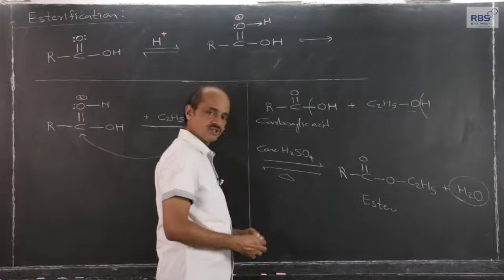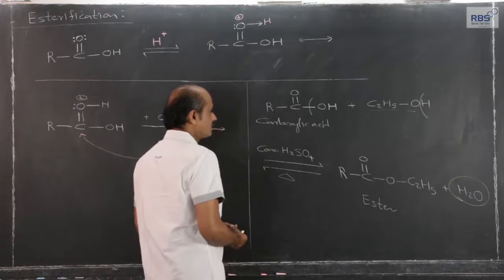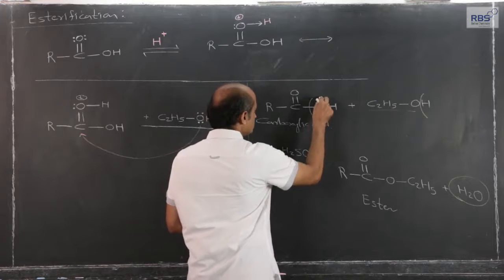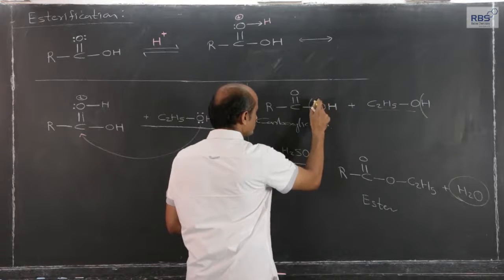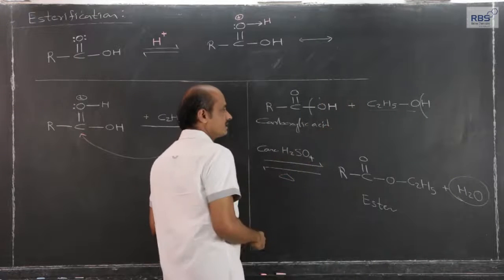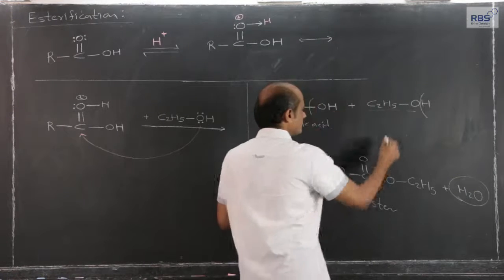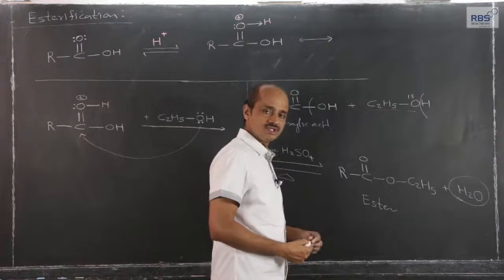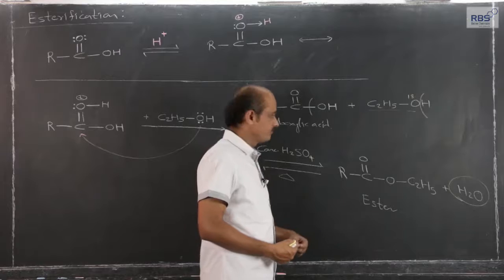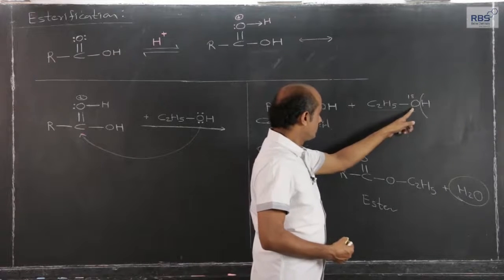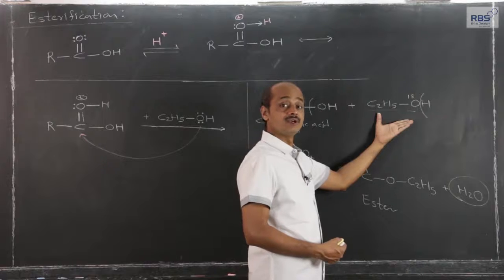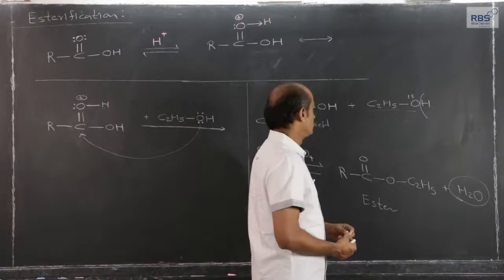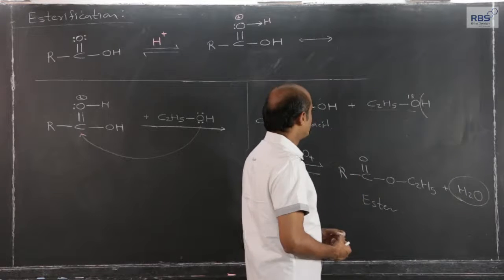Even this can be checked by another method. For that, we use labeled oxygen, oxygen-18; routine oxygen is the 16 isotope. The alcohol is prepared using labeled oxygen, oxygen-18, which is not routinely radioactive. It is called labeling.